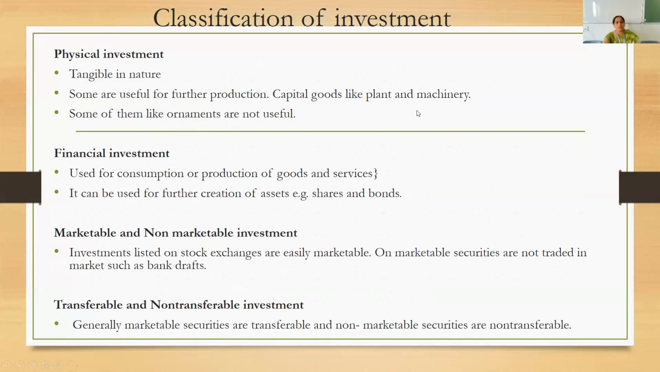So some of them could be ornaments. Ornaments are not useful for production, but ornaments are going to be physical investments. Ornaments will not help you in any way for production, but they also have physical existence. So it could be physical in nature, but they might be used for production or they may not be used for production. Next is financial investment.